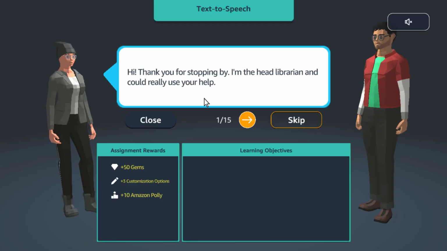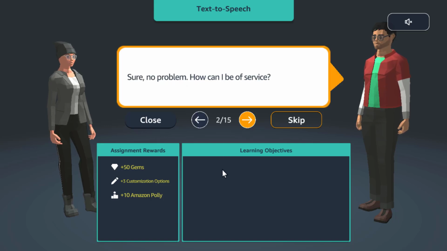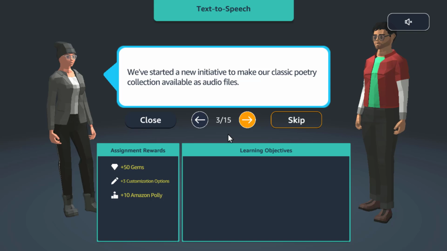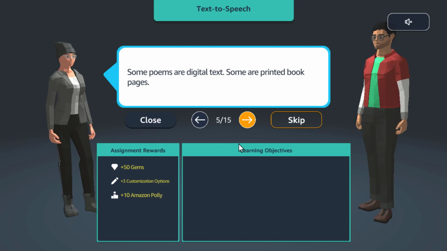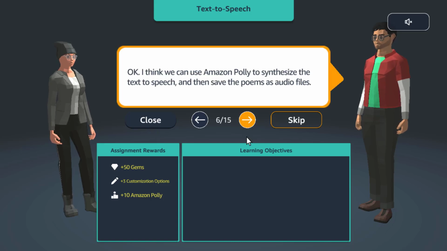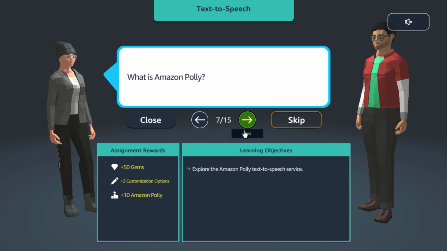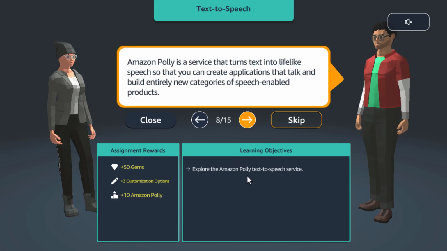Hey, thank you for stopping by. I am the head librarian and could really use your help. Sure, no problem. How can I be of service? We have started a new initiative to make our classic poetry collection available as audio files. Great idea. Is the content that you want to convert already in a digital text format? Some poems are digital text, some are printed book pages. Okay, I think we can use Amazon Polly to synthesize the text to speech and then save the poems as audio files. What is Amazon Polly?